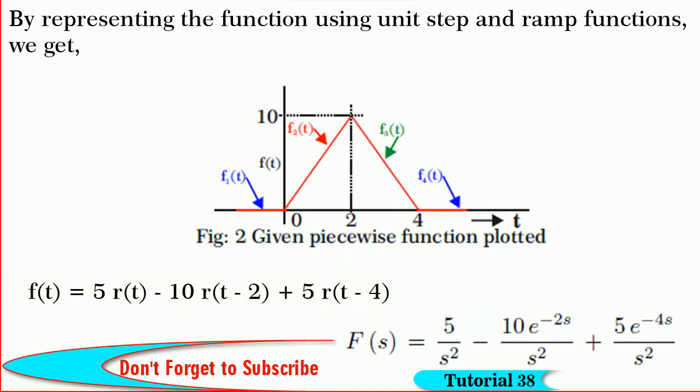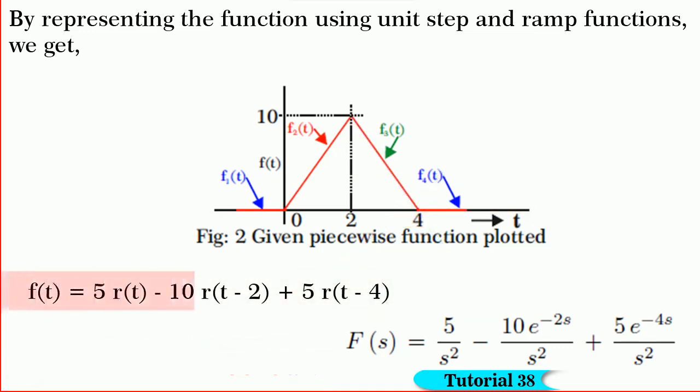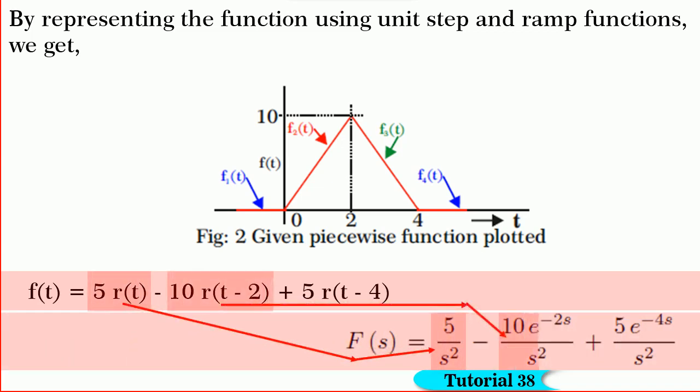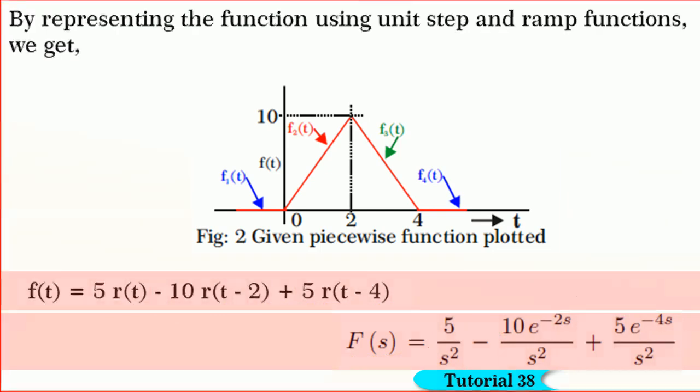Now, straight away, if we take the Laplace transforms of f of t, we get f of s is equal to 5 divided by s square minus 10 into e to the power of minus 2s by s square plus 5 into e to the power of minus 4s by s square. Hope it is clear to you.